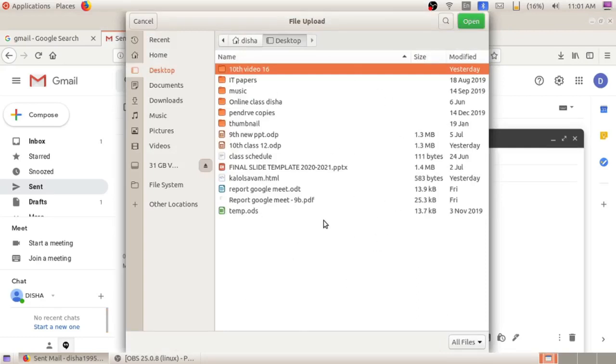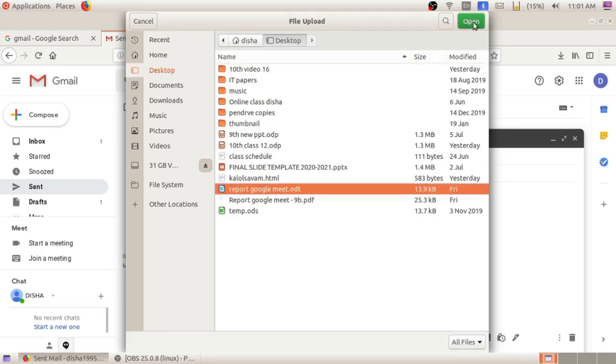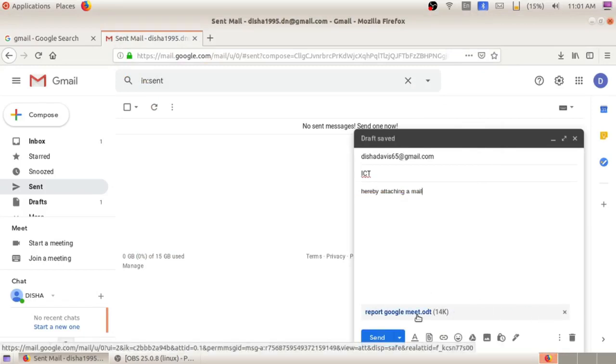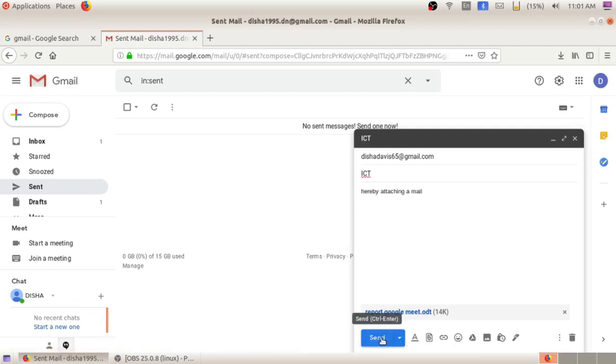If it is in Windows, the my computer folder will appear. So from that select any folder and click on open, so that like this it is going to upload. After uploading, it will appear in blue color. See, so our upload is completed. Then click on the send button.